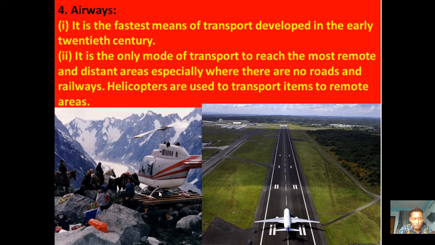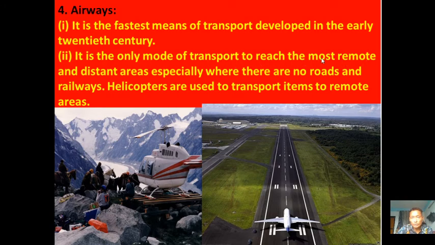We have a helicopter. There is no roadway and railway, but we can reach here with the help of air transport like helicopter services. In India, we have helicopter services mostly in the North Indian states. That helicopter service is called Pawan Hans helicopter service in India, and distant places. Distant places means far away places. So air transport is more suitable for remote areas.